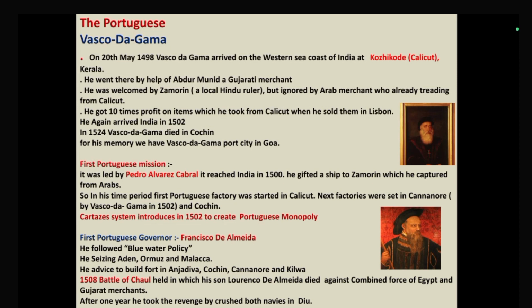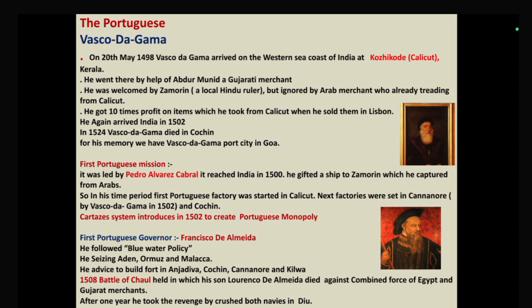If I talk about the first Portuguese governor, your answer would be Francisco de Almeida. Underline that name. He followed the blue water policy. It means that he didn't want to interfere in the matters of others. But you have to underline one thing: when the Portuguese arrived in Calicut, the local traders of Calicut at that time, Arabian traders and Gujarati traders, were not happy with the Portuguese company.